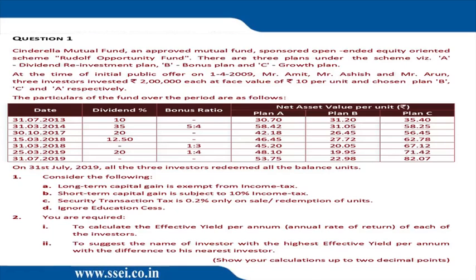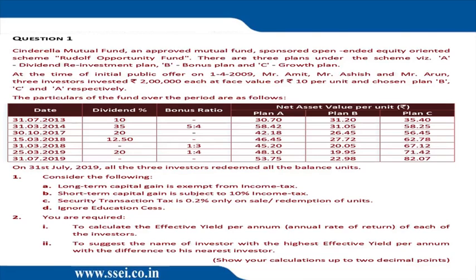So, question number one, mutual fund. Now, you all will remember that this type of sum is so frequent and so common in the past 10 years in CA Final SFM. I think the first of this type was that sum where we had Mr. Bachchan, Mrs. Charu, and whatever. Okay. So, there are three plans over here.